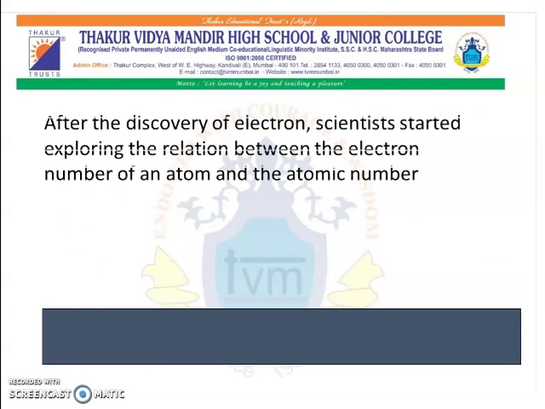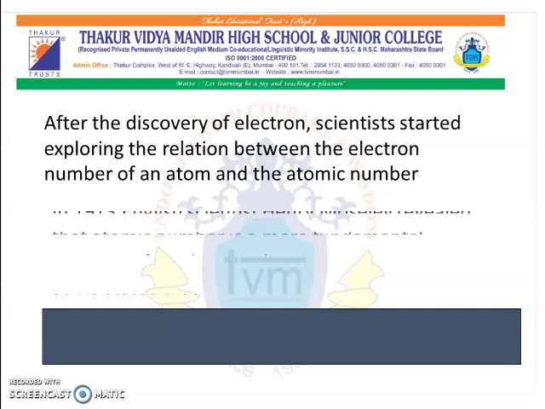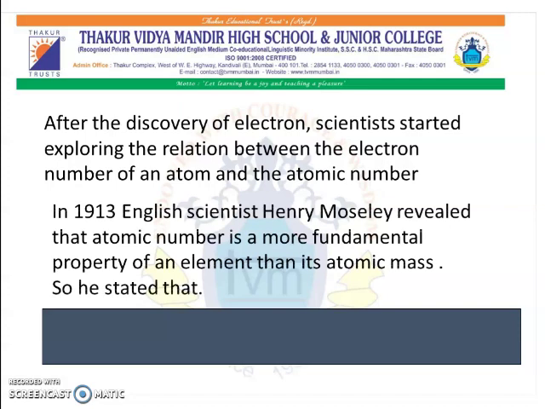After the discovery of electron, scientists started exploring the relation between electron number of an atom and the atomic number. In 1913, English scientist Henry Moseley revealed that atomic number is a more fundamental property of an element than its atomic mass.